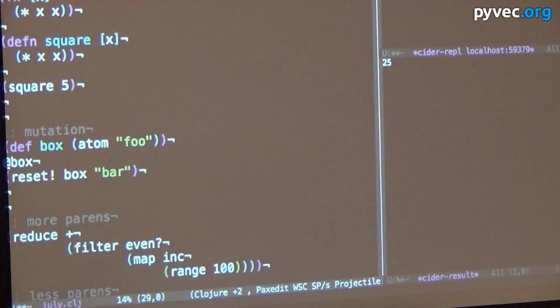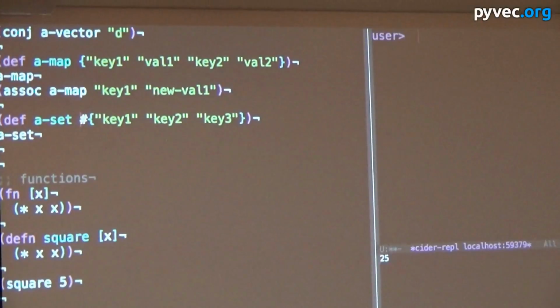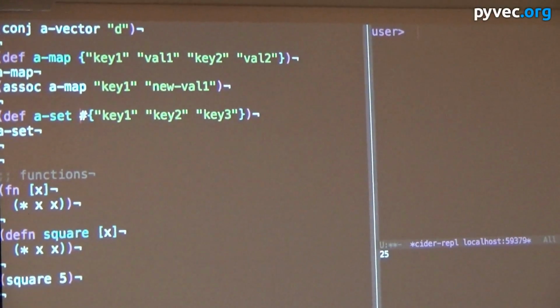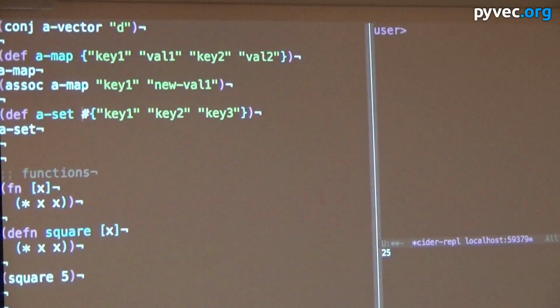What's the hash for in the set definition? What is the hash mark? Syntax for set. Oh yeah, so this is a map with just curly braces, right? And then if you put a hash before, it's a set. So every single one is a key instead of just every odd one.